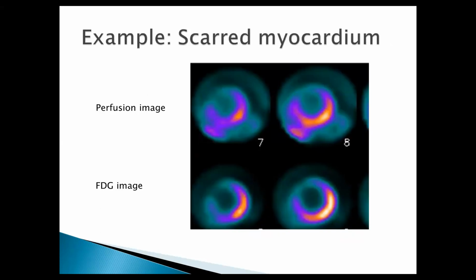In this example, there is a large perfusion defect in the LAD territory which is not showing any metabolism. If there is some metabolism, sir was saying an island of tissue, we consider it for viability. We consider the whole territory. If there is any uptake there, we consider that. We have found that many times, even if there is a single molecule metabolizing glucose, you are giving viability. But there are studies showing that when we revascularize such tissue with very little viability, there is not so much improvement. Some study has quantified it as more than 7%.